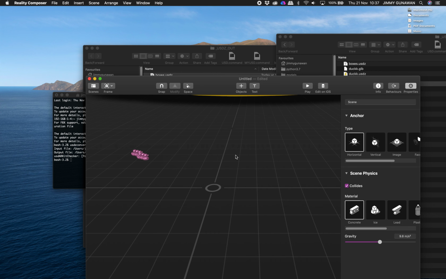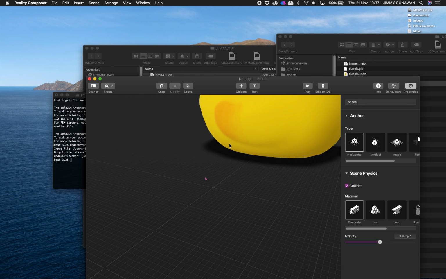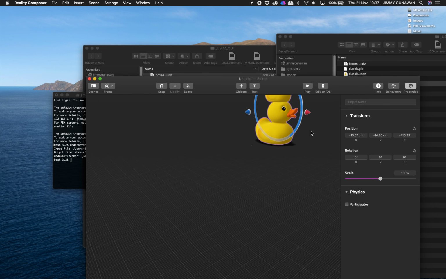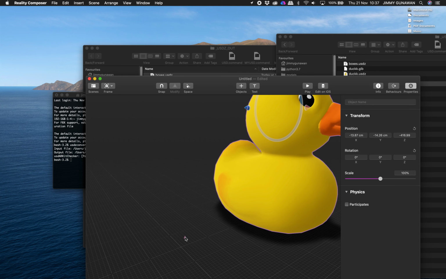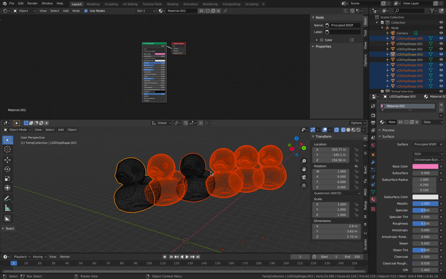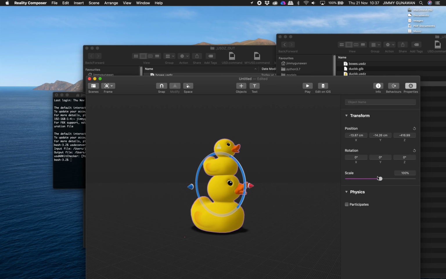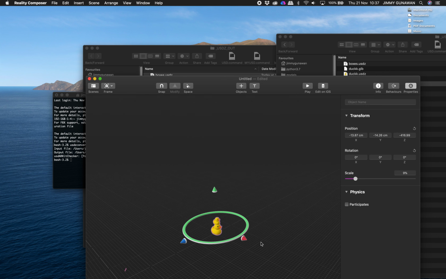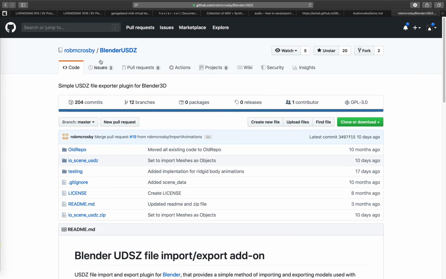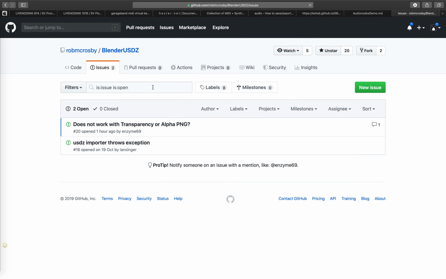Let's drop Suzanne as well. My computer is super slow. I don't know why. But you can see the scaling is different. This is the one that I used GLB for. I need to scale it. This is the one that's directly from Blender using the add-on. It's much smaller, so this one needs to be scaled by 10%. So it's interesting. This conversion business is very, very interesting. But thanks to the add-on, thanks again to Rob for providing this. This is making AR much more accessible directly from Blender.